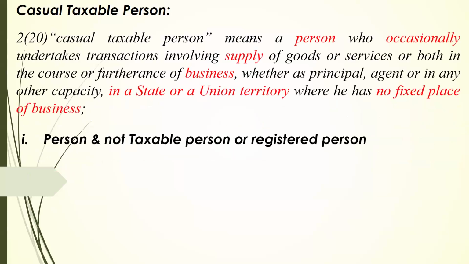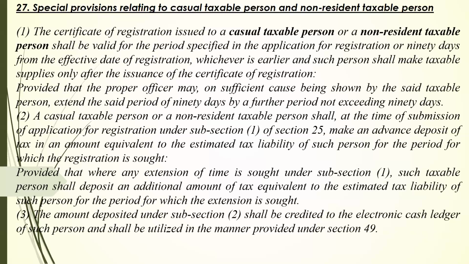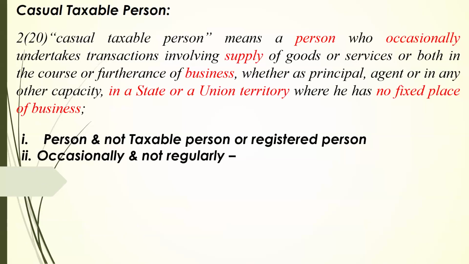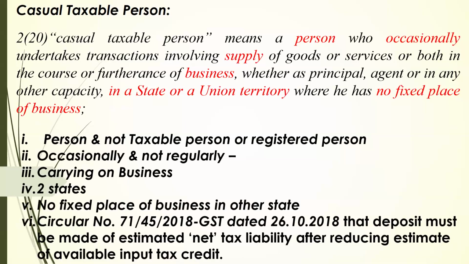Right. And sir, what would be the input tax credit for him? Sir, that is there. I have mentioned in the definition of CTP that while making advance tax, he has to make an estimate of net tax liability for CTP. He has to make the estimated net tax liability after reducing the estimate of available ITC. This is as per circular number 71/45.